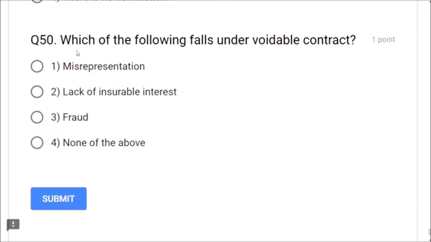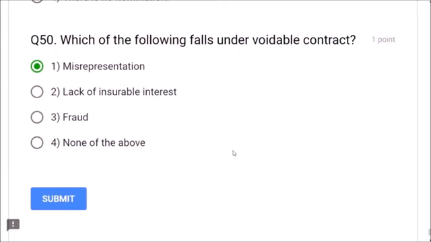Next, question number 50. Which of the following falls under voidable contract? Dear friends, misrepresentation comes under voidable contract. So option number 1 is correct, friends. Lack of insurable interest, no. Fraud, no. None of the above, no. So misrepresentation falls under voidable contract. Option number 1 is correct, friends.